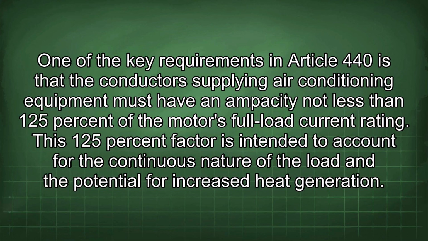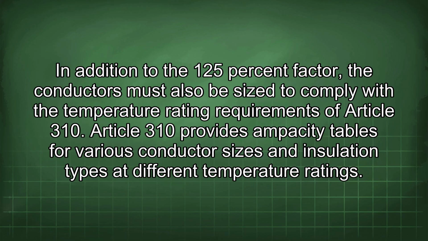One of the key requirements in Article 440 is that the conductors supplying air conditioning equipment must have an ampacity not less than 125% of the motor's full load current rating. This 125% factor is intended to account for the continuous nature of the load and the potential for increased heat generation. In addition to the 125% factor, the conductors must also be sized to comply with the temperature rating requirements of Article 310. Article 310 provides ampacity tables for various conductor sizes and insulation types at different temperature ratings.